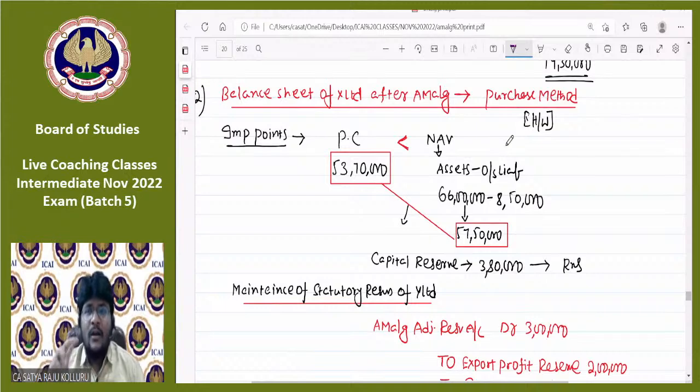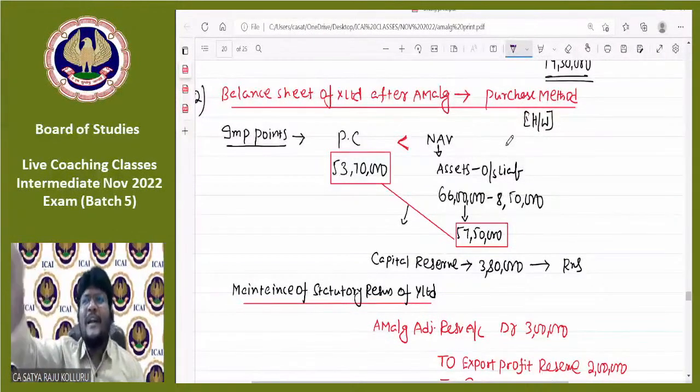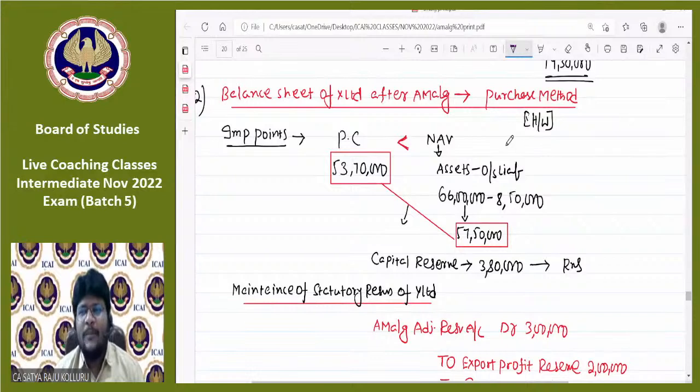That means if we are not making a knock-off with the revenue reserves, then the revenue reserve balance will be much more, and those are also available for distribution of dividend. That's why I don't want to do that, and first of all I want to cancel with the revenue reserves. Do you understand my point? Here conservatism means: for losses, you can set off the revenue reserves; for profits, you can transfer to the capital reserves. That is the point he is establishing.